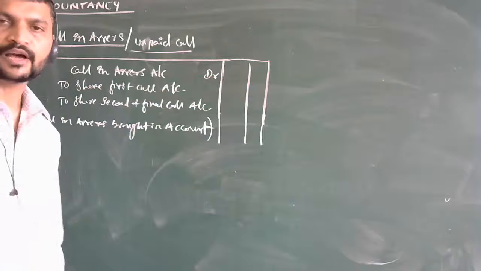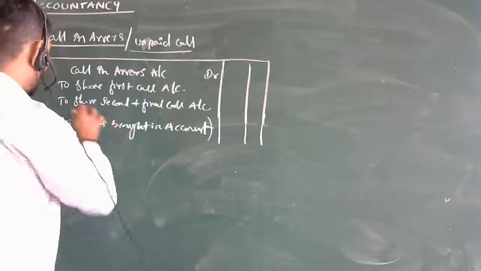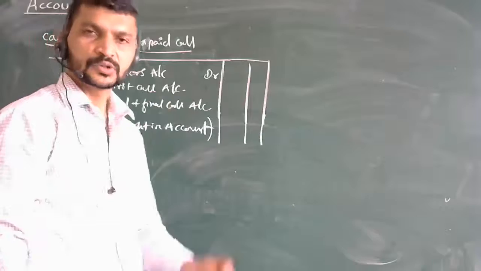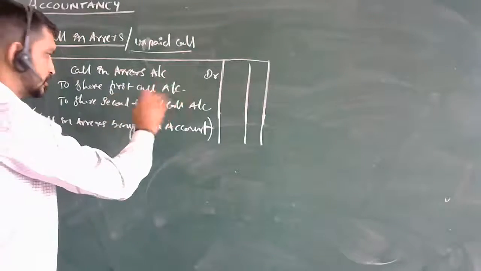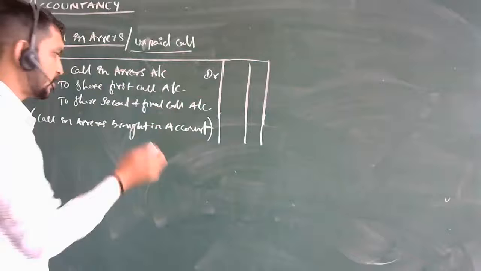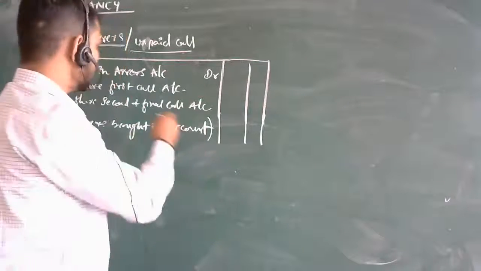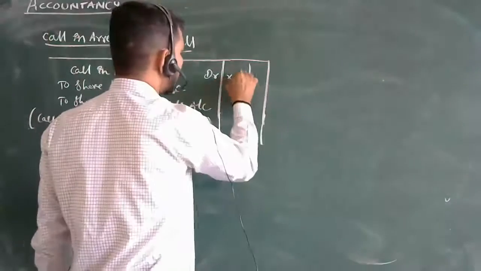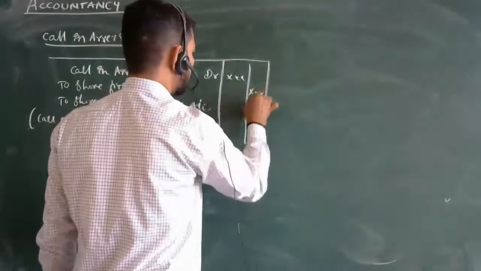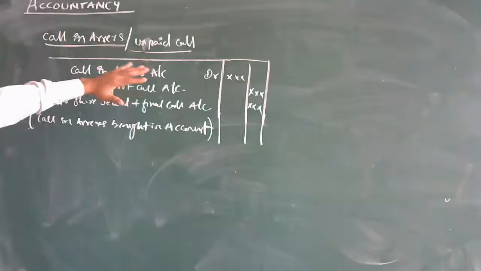They have not paid the first call and the second and final call account. The situation matters here: they may have paid the first but not the second and final, or paid first and second but not the third and final. In this way we pass the journal entries for call in arrears.